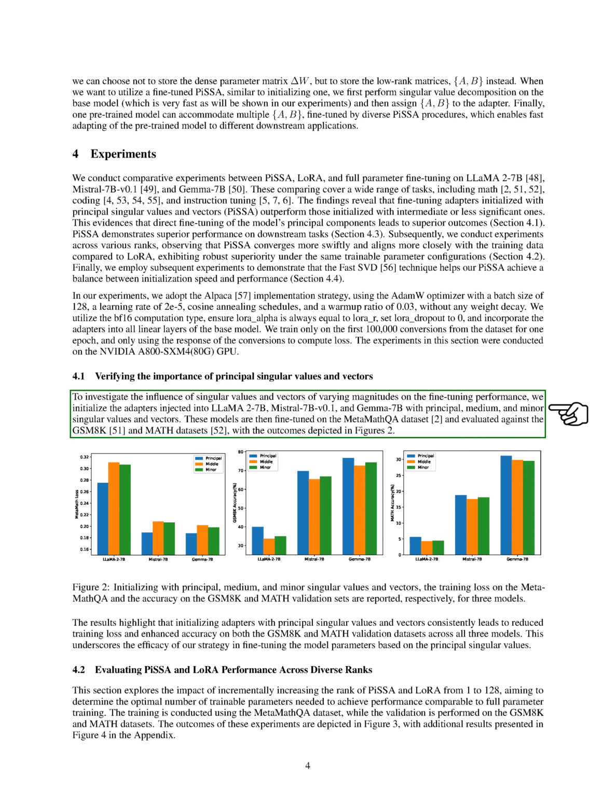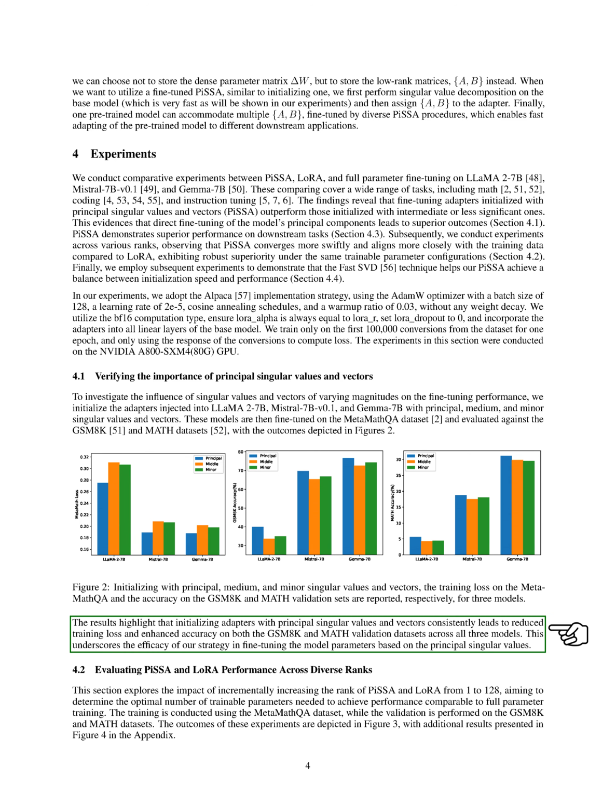These models were fine-tuned on the MetaMathQA dataset and evaluated on the GSM8K and MATH datasets. The results showed that initializing adapters with principal singular values and vectors consistently led to lower training loss and improved accuracy on both validation datasets for all three models. This demonstrates the effectiveness of fine-tuning model parameters based on principal singular values.